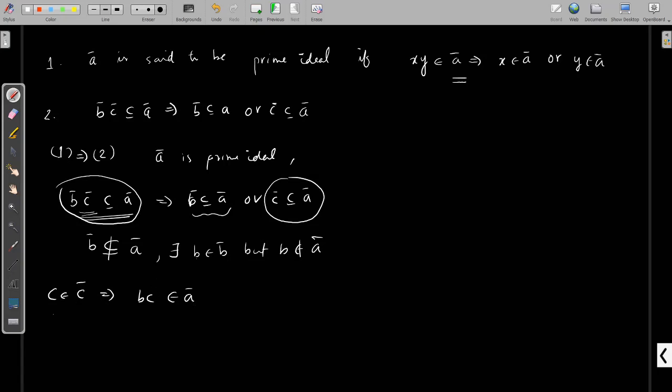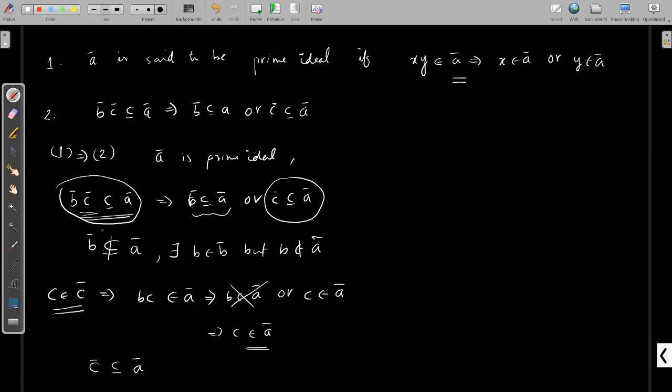Consequently, that is an element of A because of this assumption. So this implies, if you use the definition of statement 1, we can say that either b belongs to A or c belongs to A, since A is a prime ideal. But we know that b belongs to A is not possible because our selection of b is not an element of A. So this implies c belongs to A. That means every element of C is an element of A. Then ideal C is contained in ideal A.